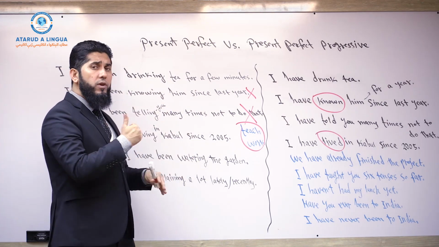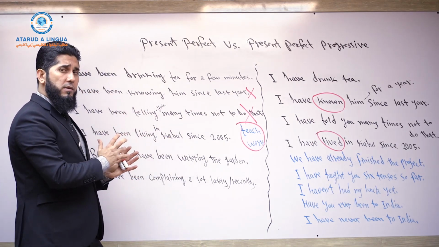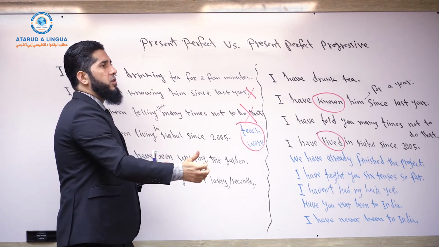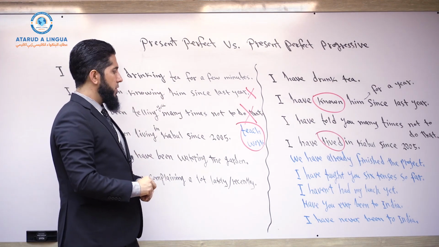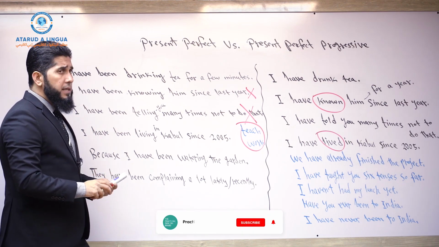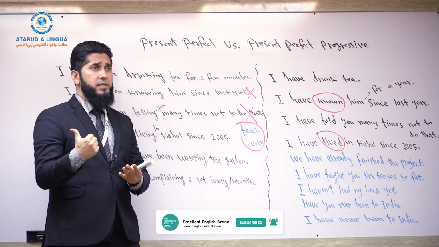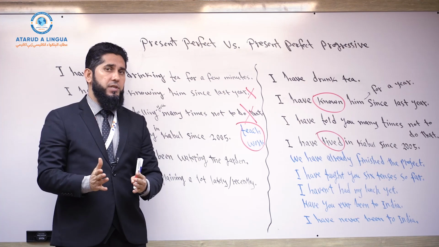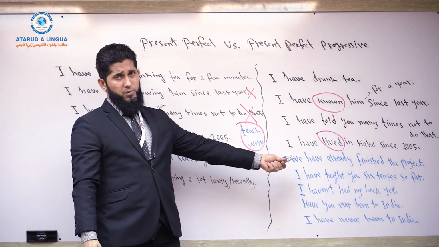Okay, so these three verbs can be used in both present perfect or present perfect continuous tense to talk about the fact that the actions start in the past, come to present time, and may or may not continue in the future. Okay, now if we talk about something that recently finished in the past, but the result of that action exists at present time, commonly we use present perfect continuous tense and not present perfect tense.